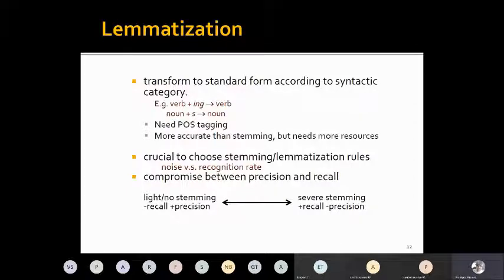So if we know the part of speech tagging, then we can also do this. And here you can also operation and we can also get or supervise character hyperparameter.